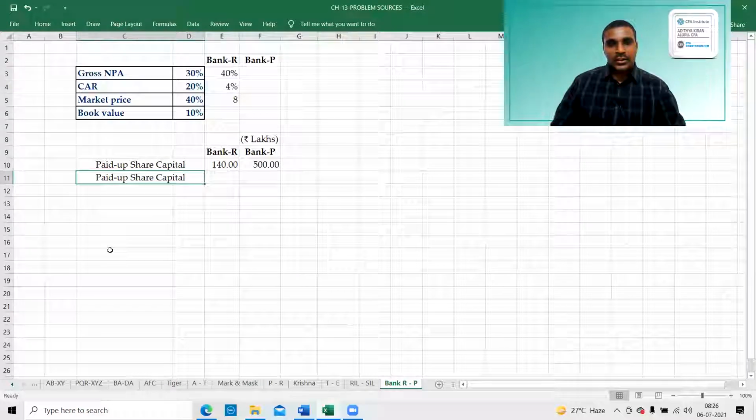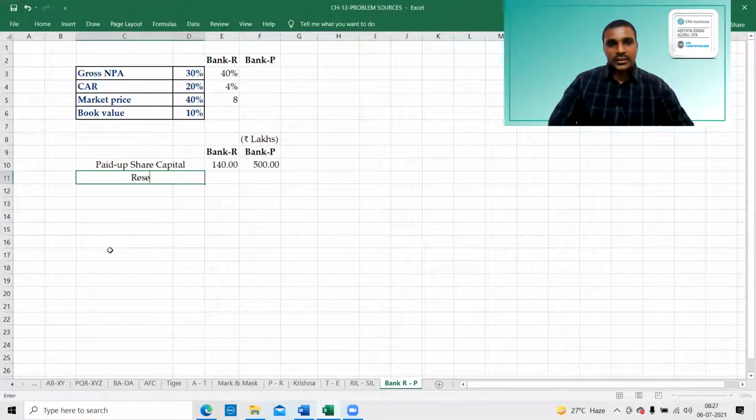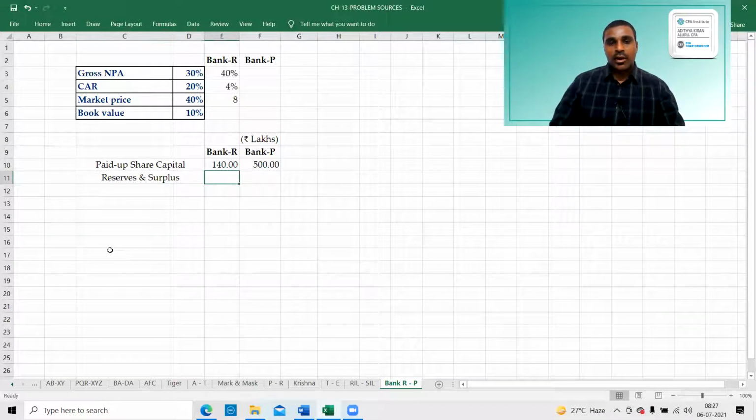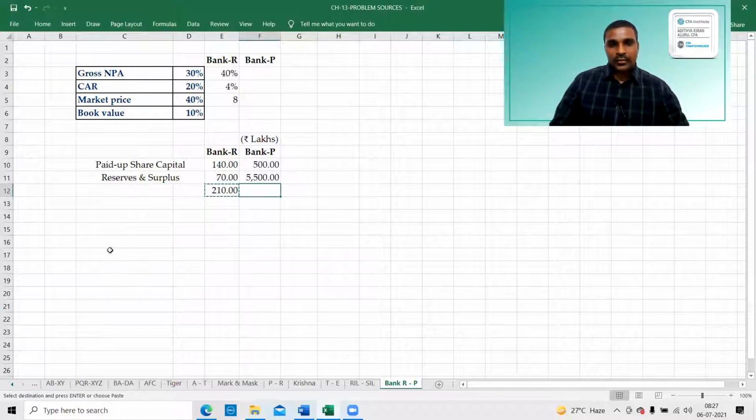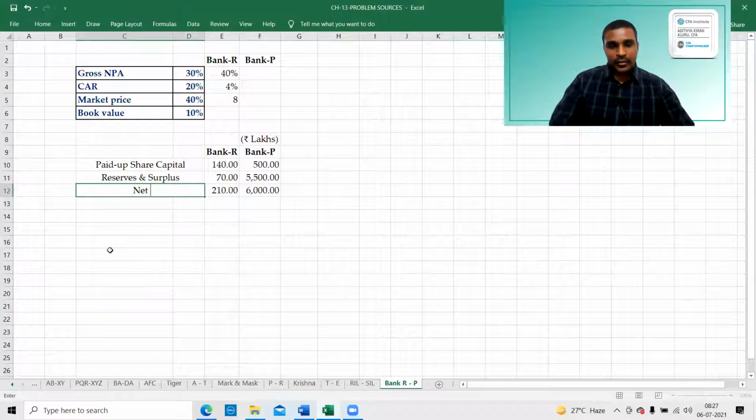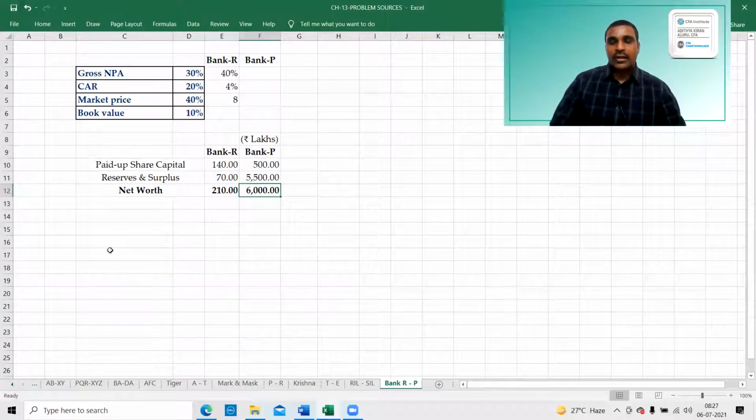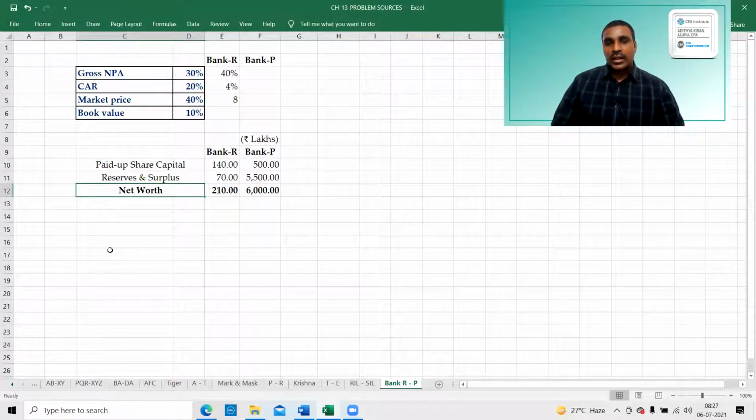Next point is reserves and surplus. How much is the reserves? 70 and 5,500. So this is called total net worth. The amount belonging to equity shareholders is called net worth. Net worth is 6,000.